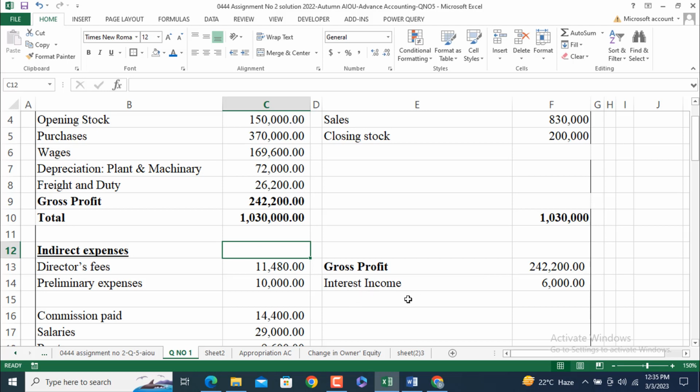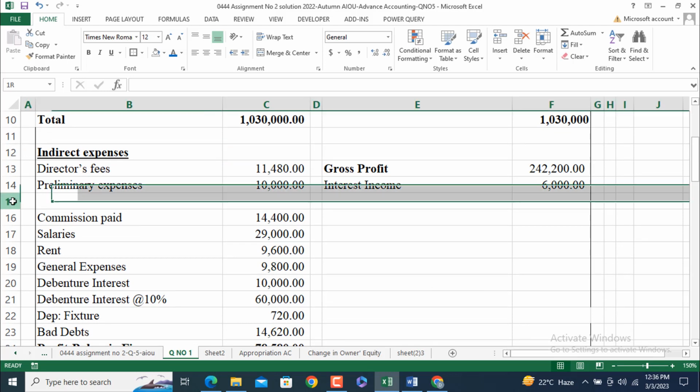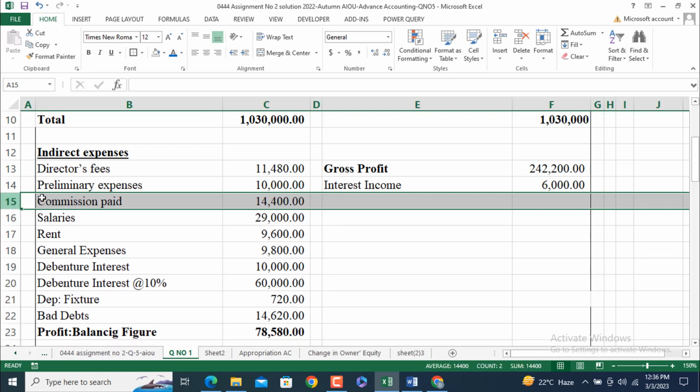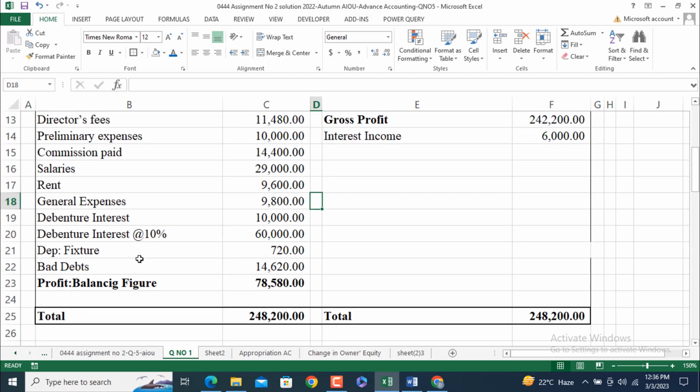Interest income is received from the investment made in government securities at 5%, so 6,000 is here. Now come to the indirect expenses. Director's fee is 11,480. Preliminary expenses we are going to totally write off, means we are going to charge them as expense to the profit and loss account. Commission paid 14,400, salaries 29,000, rent 9,600, general expenses 9,800. Debenture interest, which is already paid to some extent, 10,000, and debenture interest at 10% is 60,000.